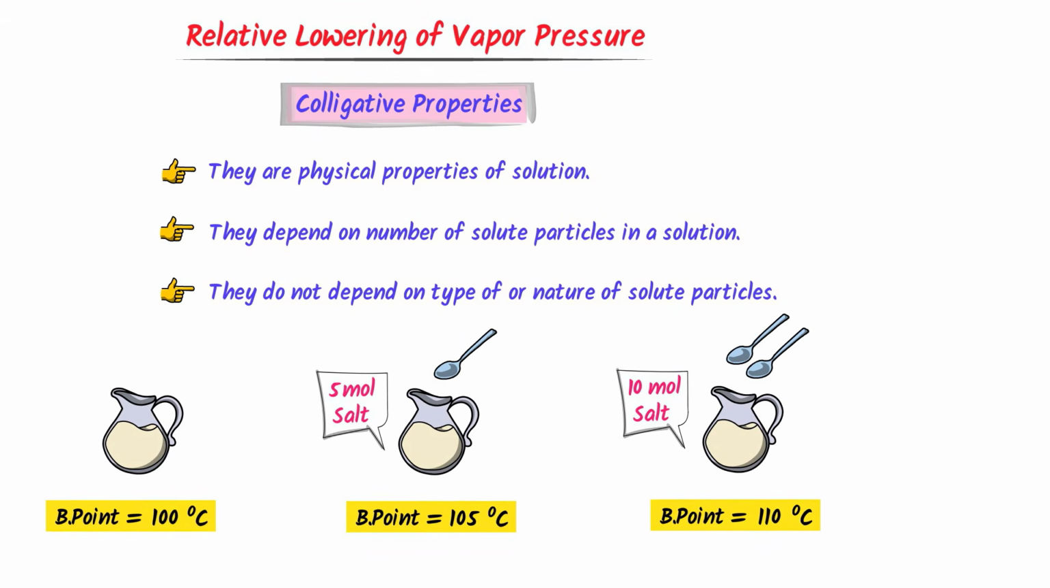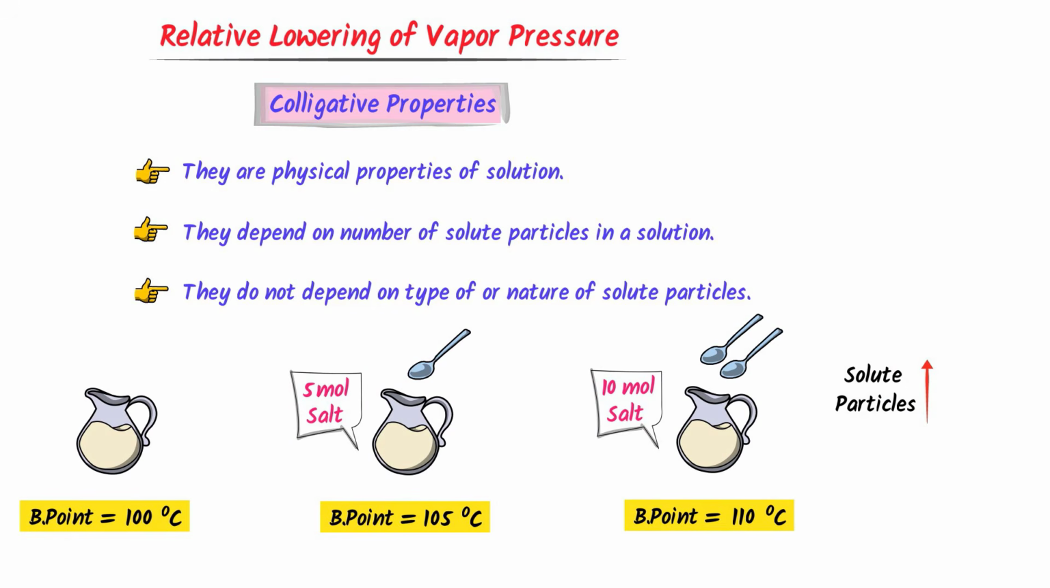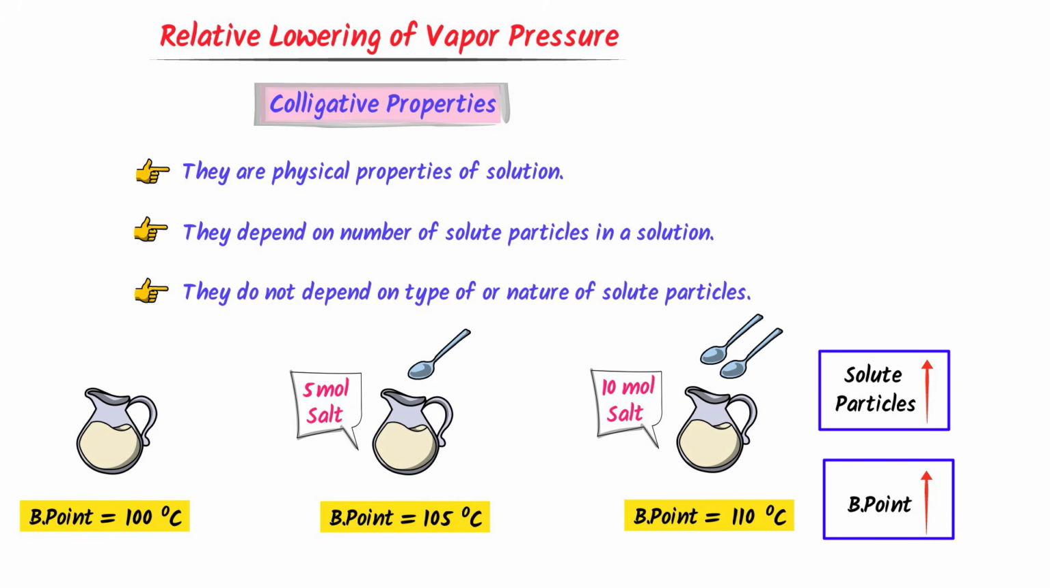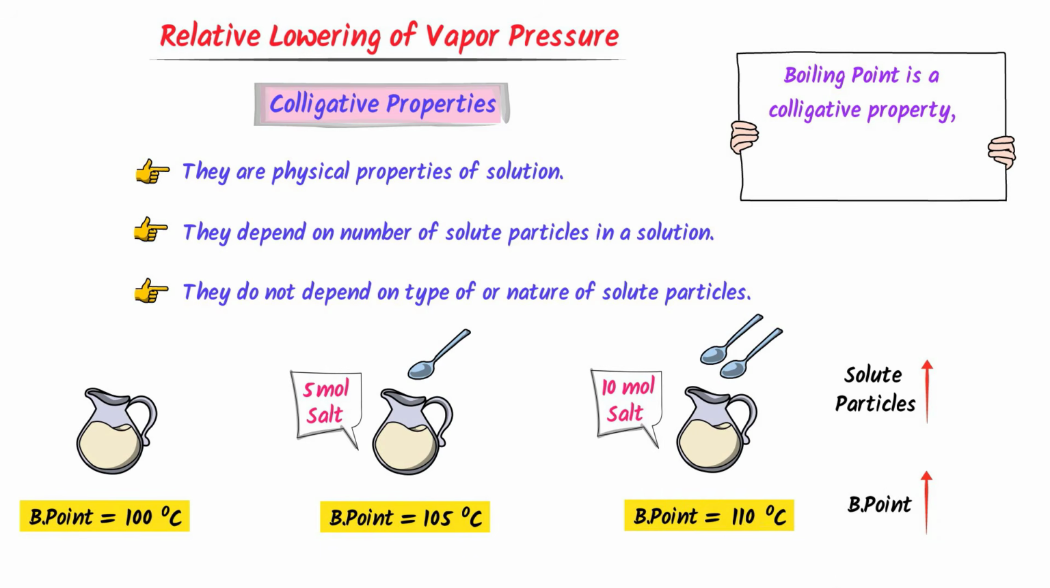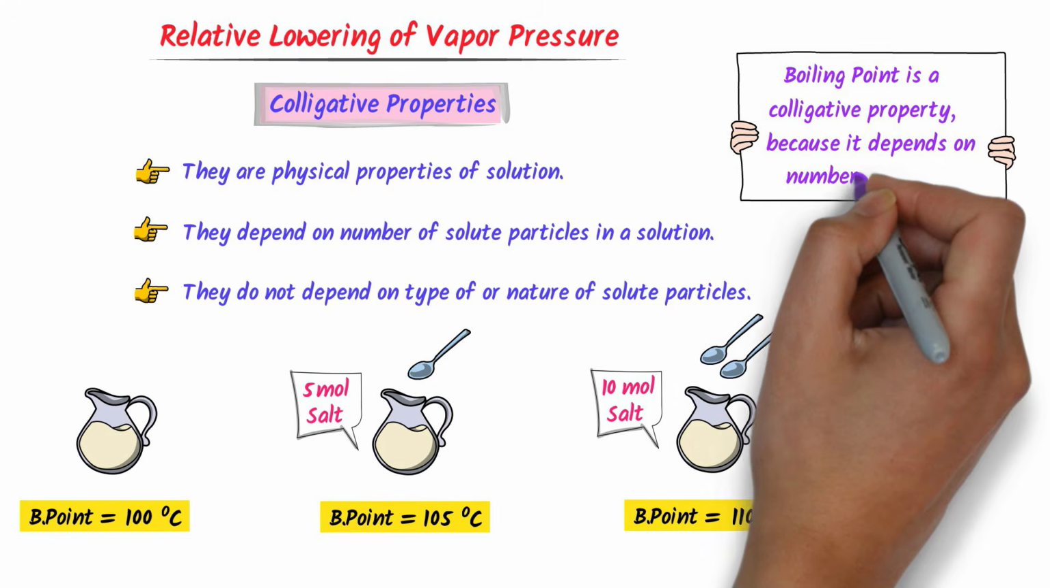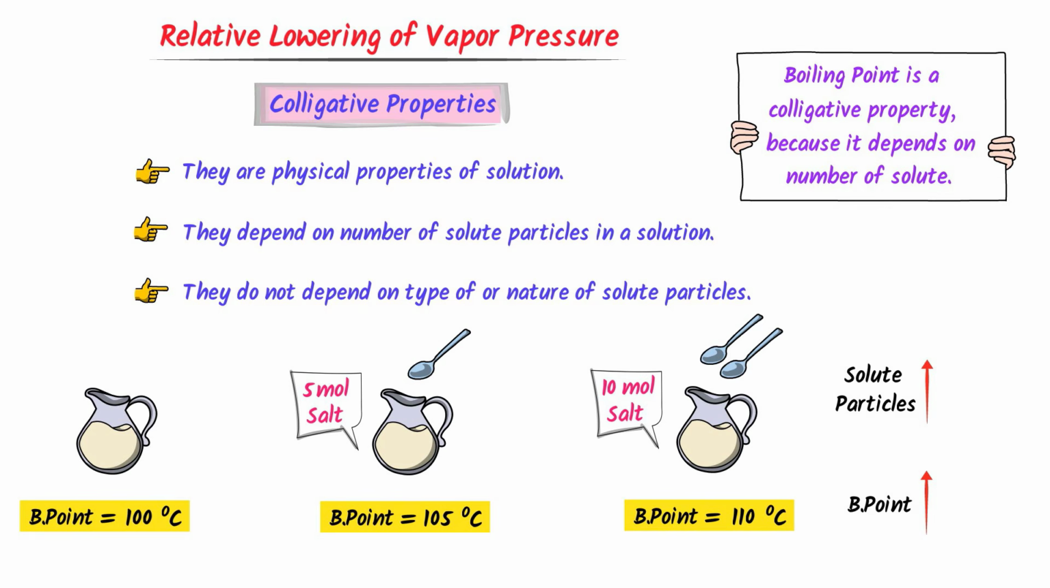Thus we say that as we increase the solute particles in a solution, boiling point of solution increases. Let me repeat it. As we increase the solute particles in a solution, boiling point of solution increases. Therefore, we say that boiling point is a colligative property because it depends on the number of solute particles. Hence, note down this important concept.